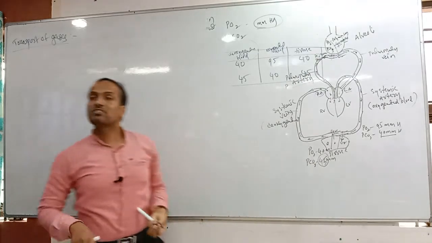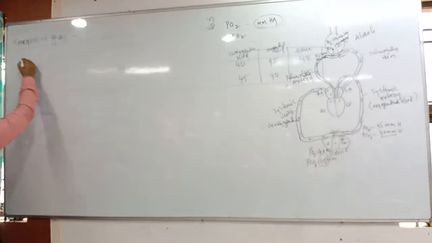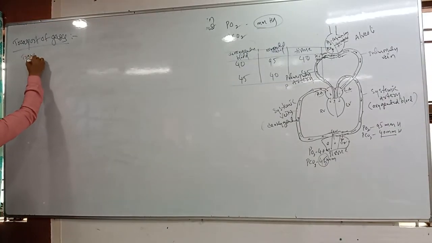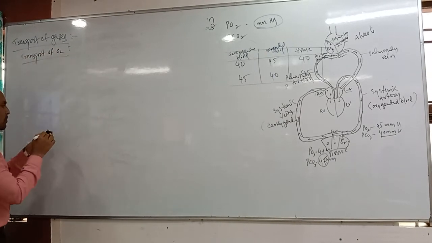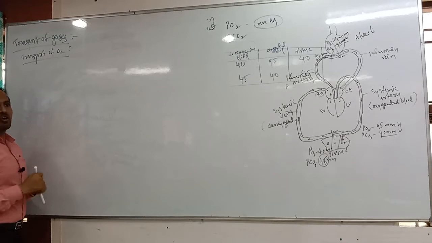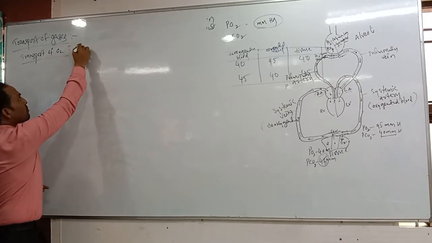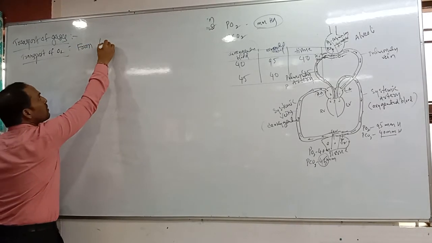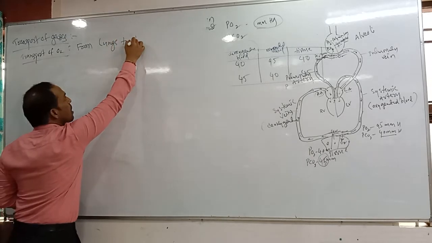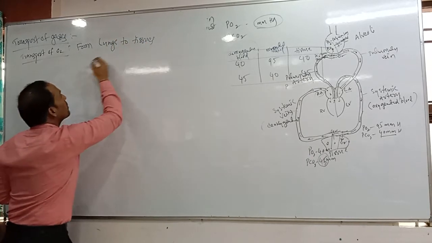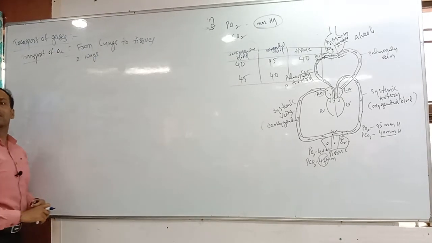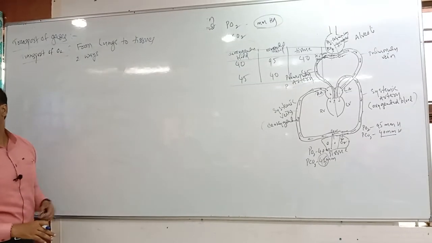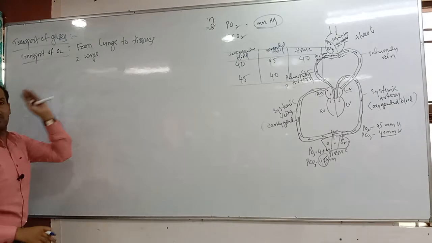First, what we have to discuss is the transport of oxygen. Transport of oxygen takes place from lungs to tissues. Lungs to tissues in how many ways? Two ways or two methods. Only two methods of oxygen transport occur from lungs to tissues.